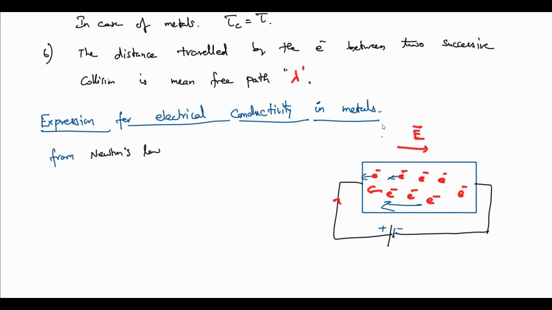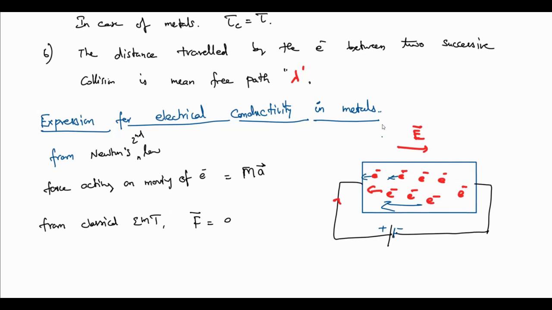Newton's second law, the force acting on a moving electron, can be written as F = ma, mass into acceleration. So the electron has some mass, and it is accelerated. From classical electromagnetic theory, the force can be written as charge into electric field.